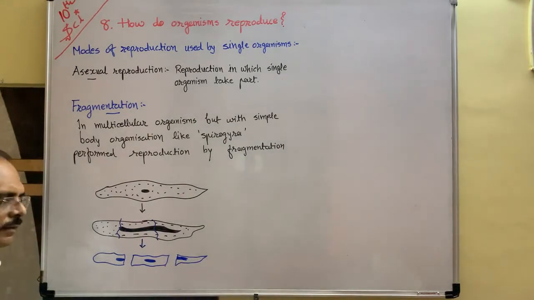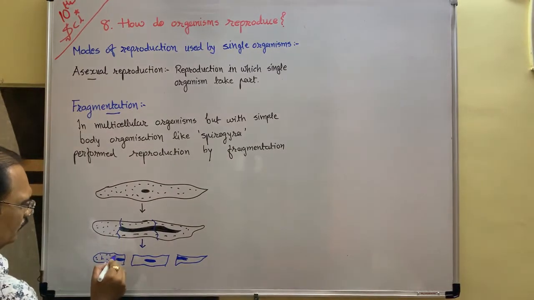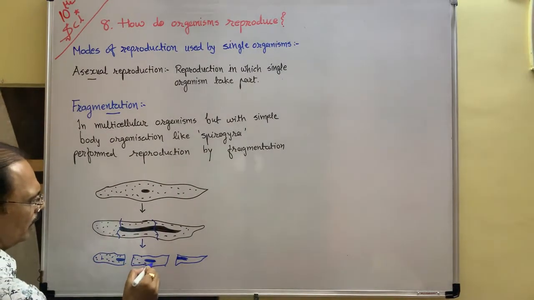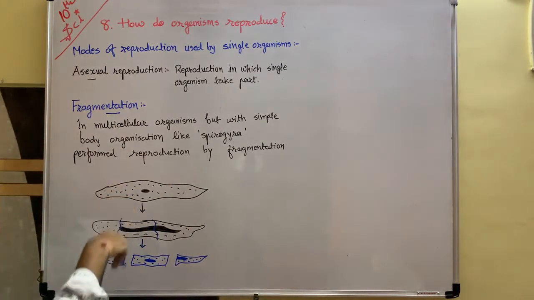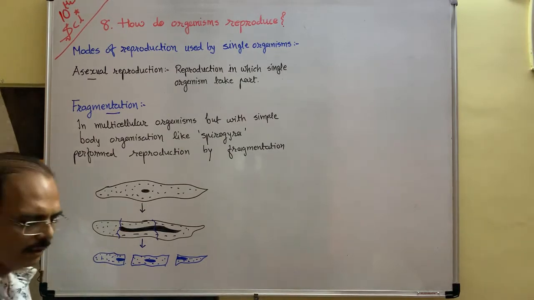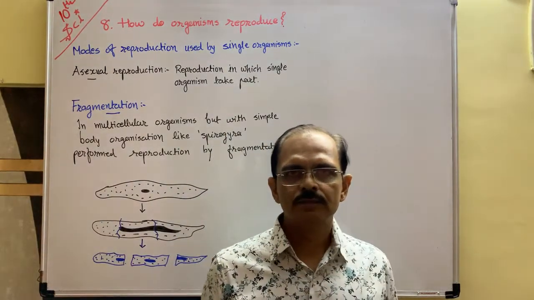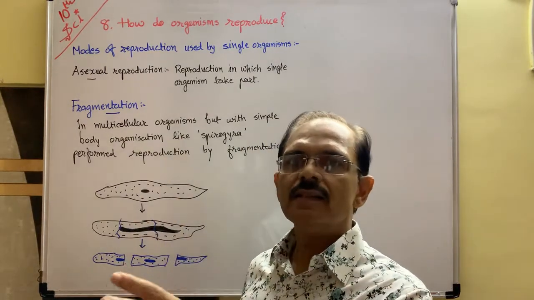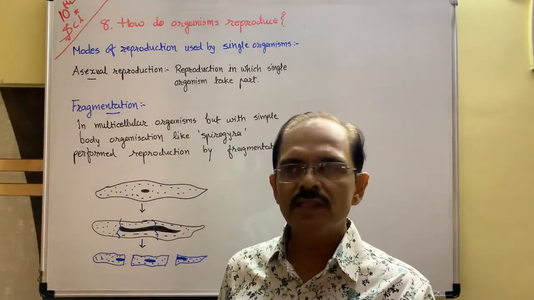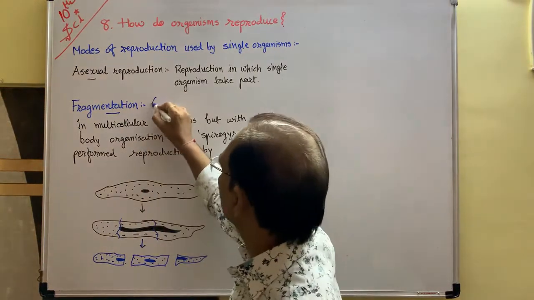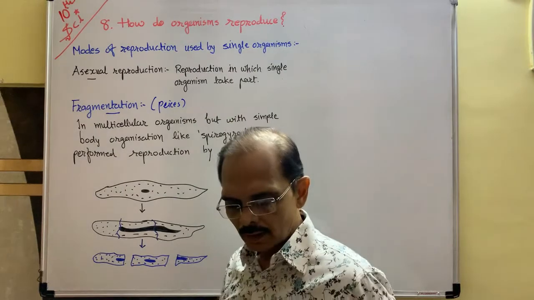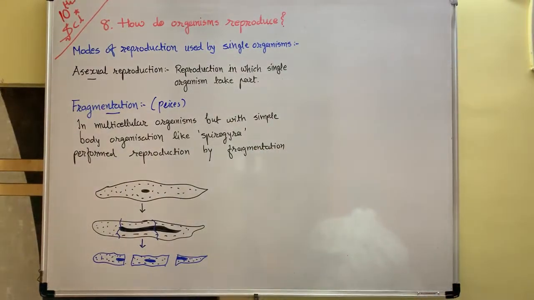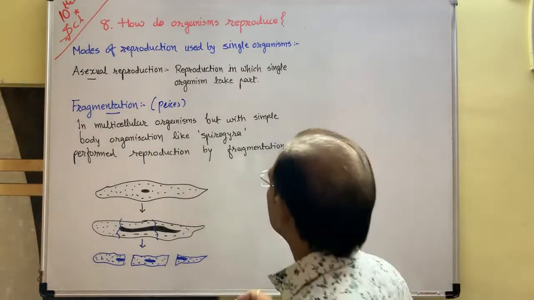Each nucleus and each part lives individually, and in this way, as for example, three Spirogyra are formed, and all these three Spirogyra live individually. This is called fragmentation. Now after that fragmentation, there is regeneration.